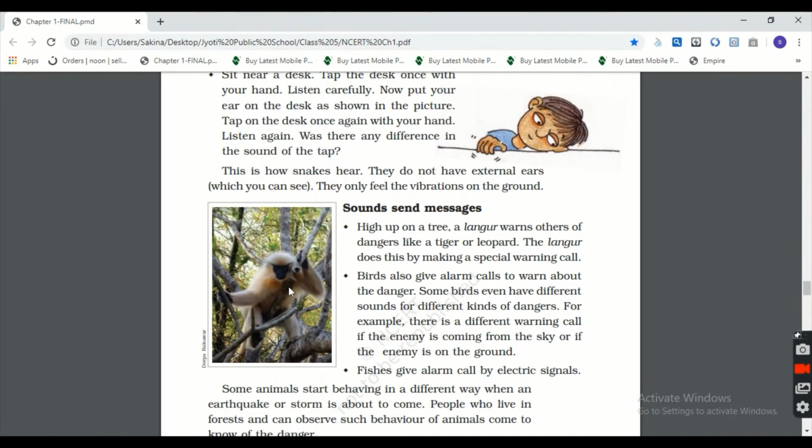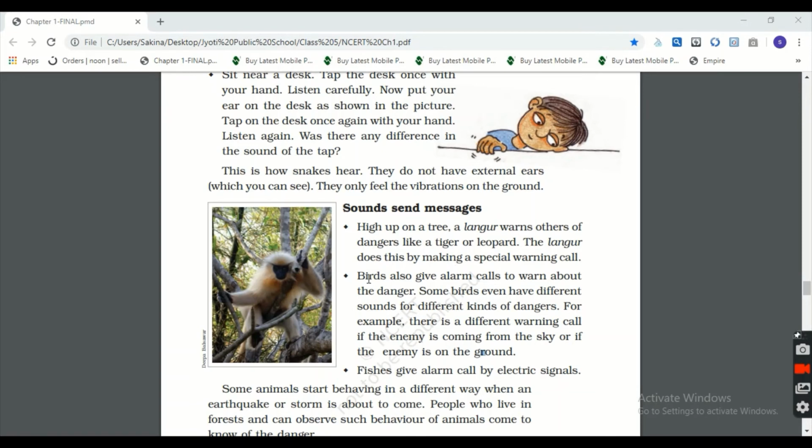You can see in the picture a monkey or a langur sitting on a tree and he is warning his friends of dangers. Which dangers? Tiger or leopard. How is it warning about the danger? By making a special warning call or by making a special voice.